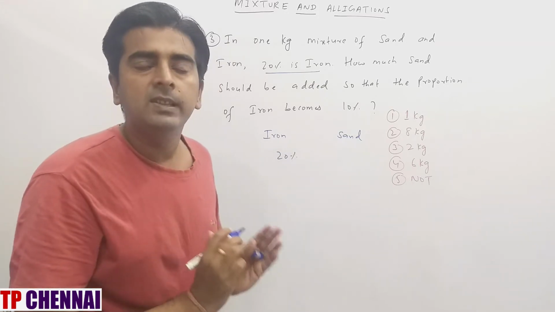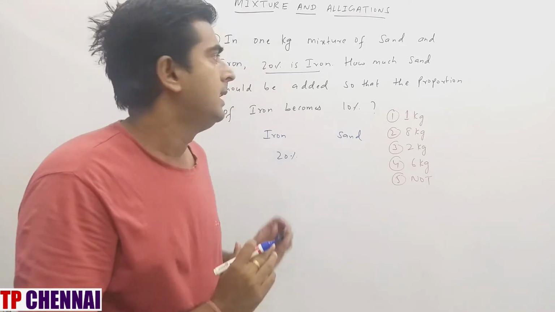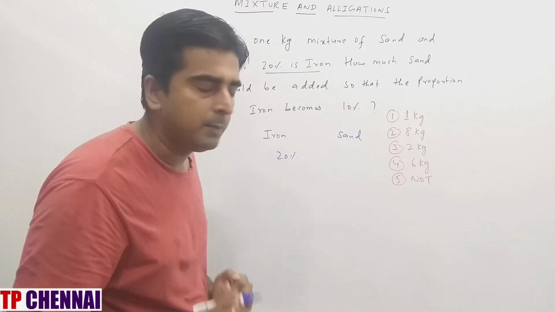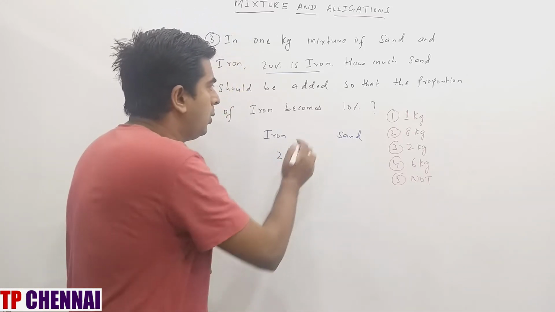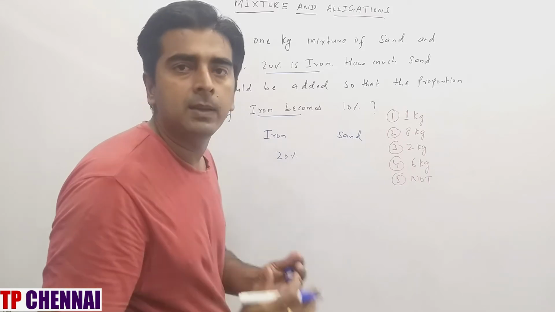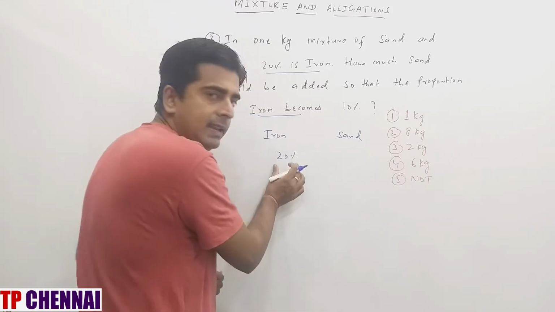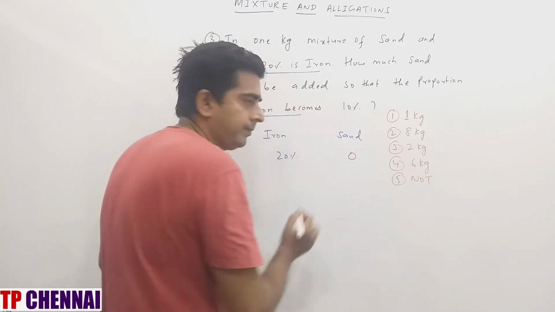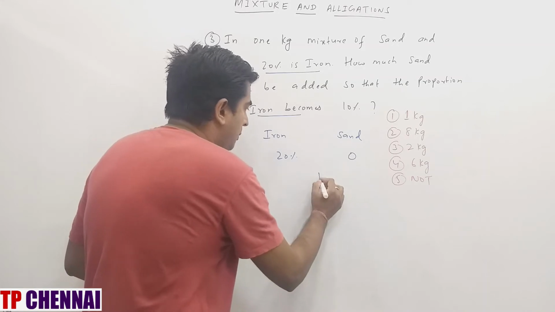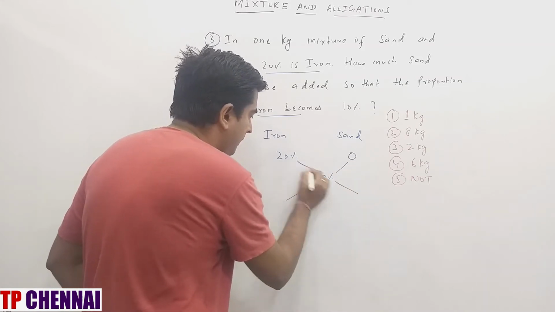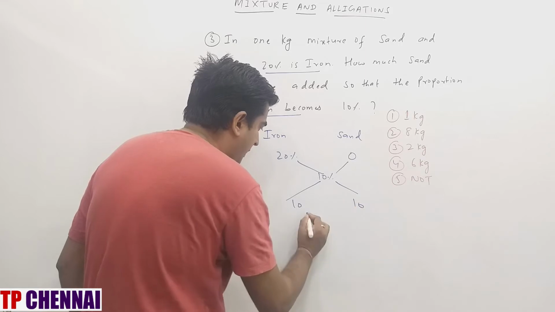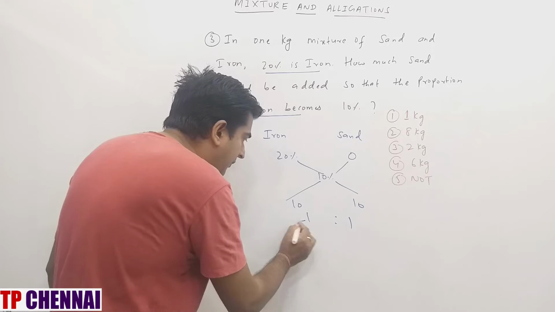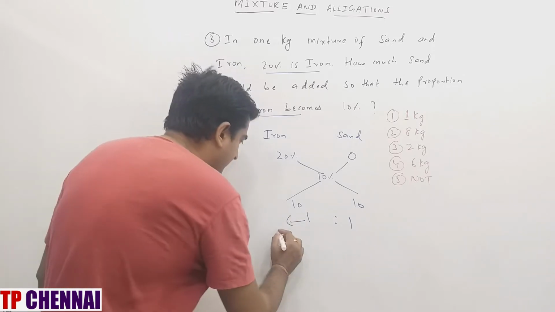Now whenever you are solving this kind of mixture question or two quantities question, convert everything in terms of one quantity. I am converting everything in terms of one quantity, because iron and sand is there and the overall proportion of iron they have given you. So I convert everything in terms of iron. So here iron is 20%. What about iron here? You will say how much? 0. Right? Overall iron is how much? 10%. Difference is how much? 10. Difference is how much? 10. So what is my ratio? 1:1. Now, what about this ratio? The left hand part is nothing but total quantity.